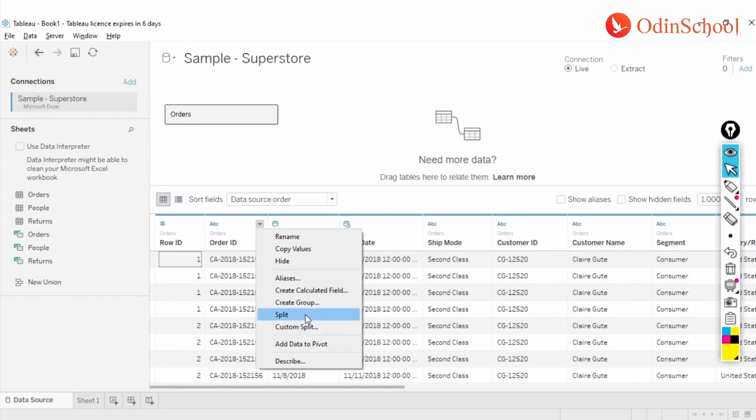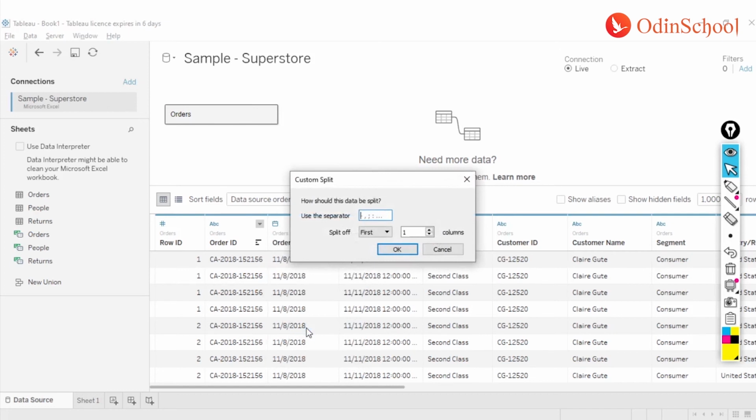I can use either of them. Split directly splits the data. Custom split is where I have the freedom to tell Tableau on what basis it should split. The allowable values over here are, you can see, hyphen, comma, semicolon, colon, and many other things. You can define what kind of identifier it is, and you can tell here how many splits should happen. Should it take only the first identifier?